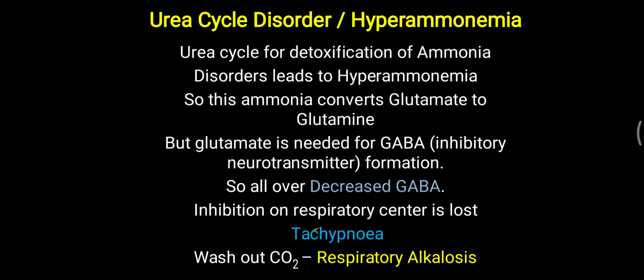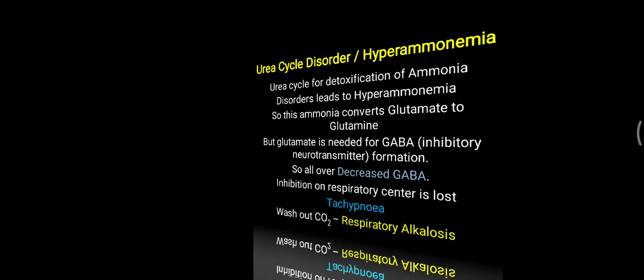Why is tachypnea occurring? Because of decreased concentration of GABA. Why is GABA decreased? Because glutamate is not available for the formation of GABA. Why is glutamate not available? Because glutamate is converted to glutamine because of the high level of ammonia. So hyperammonemia, which occurs mostly in a urea cycle disorder, leads to respiratory alkalosis. So that's simply how hyperammonemia leads to respiratory alkalosis.